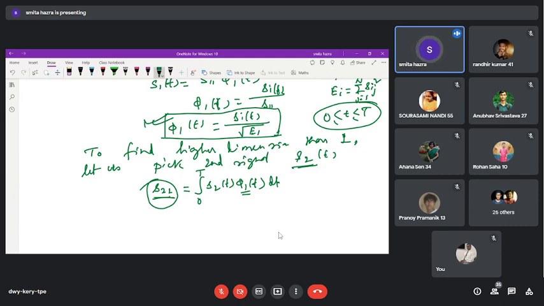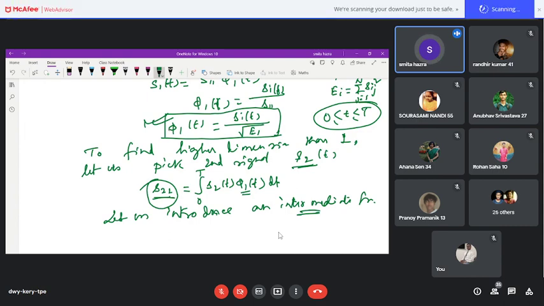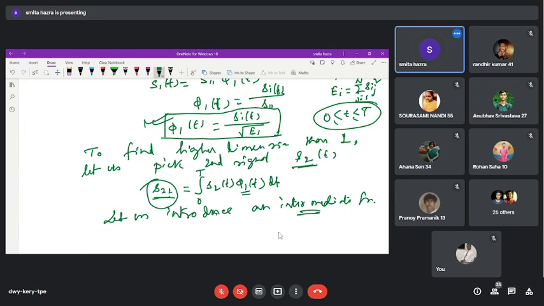To search this, please follow carefully, let us introduce an intermediate function. What is the role of this intermediate function? Suppose phi 2 is there, then this intermediate function will take care of phi 2 and S2. Am I clear to you?